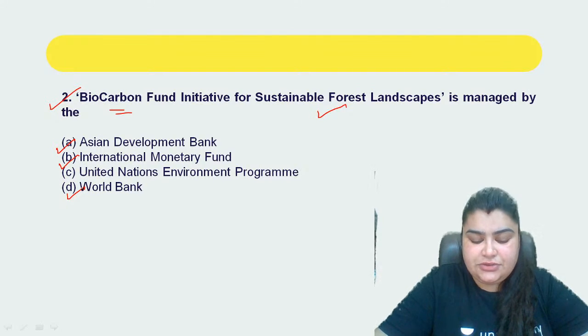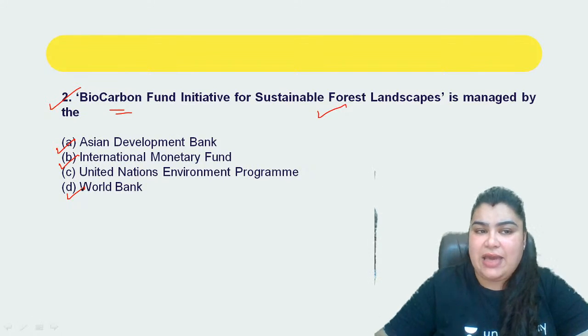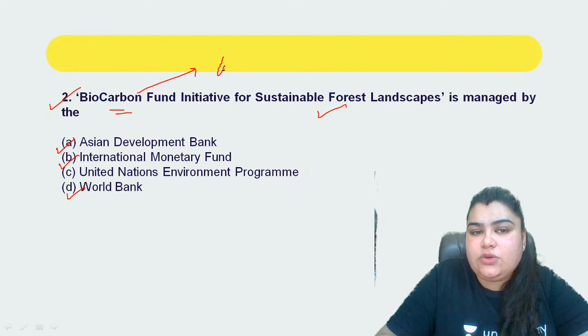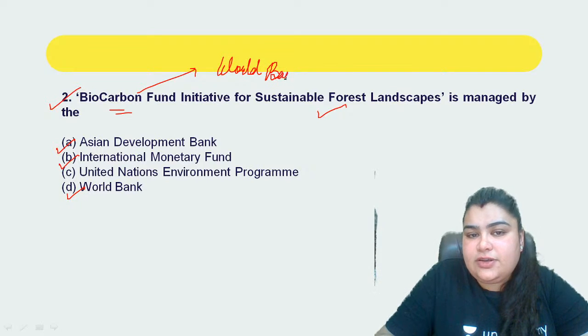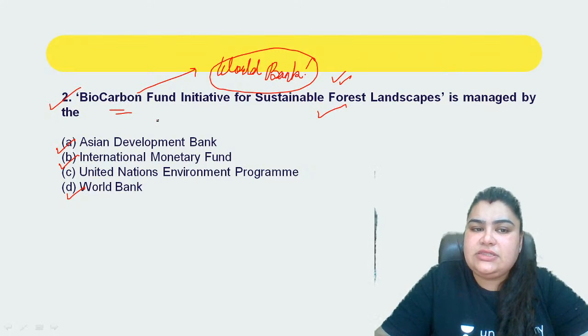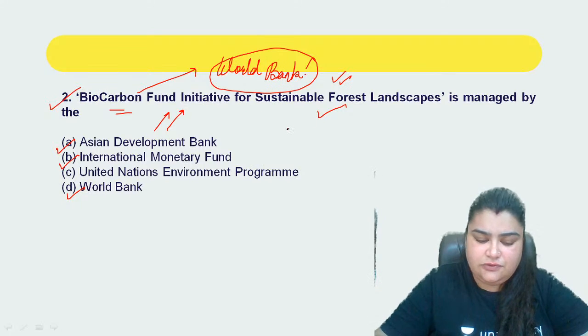So the correct answer to this question over here is going to be what? It is going to be the World Bank. So the Biocarbon Fund initiative is basically looked after and taken care of by the World Bank. Right, so the World Bank is responsible for all the functions with respect to this particular agenda here. So it is basically looking after the Biocarbon Fund initiative for sustainable forest landscapes here. So that is the correct answer to this question.